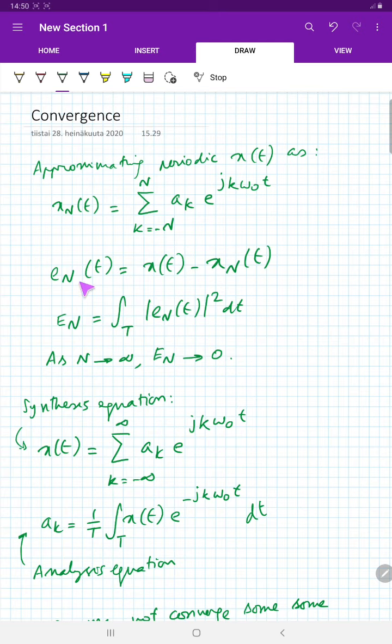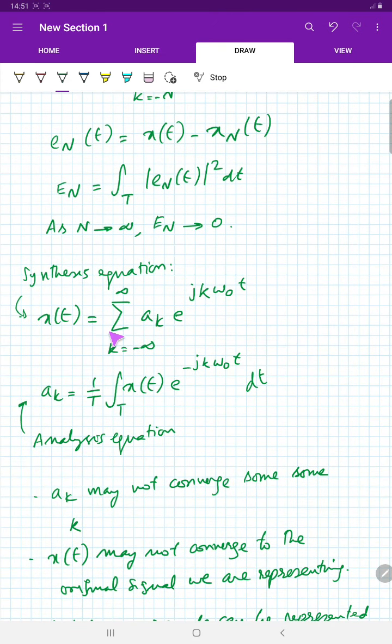We also define the energy of the error, which is defined like this, and it can be shown that as N tends to infinity, E_N, that is the energy of the error, tends to 0. Essentially what this means is that the more and more terms you have in the Fourier series, the better is the representation you get to x of t through the Fourier series.